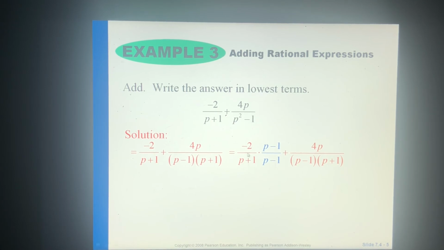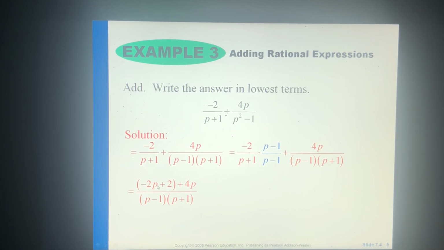Okay. Then distribute. So negative 2 times p minus 1, which gives you negative 2p plus 2. And then on the bottom, don't distribute. Leave it as p plus 1 and p minus 1. You want the same denominator. So you should end up with this: negative 2p plus 2 plus 4p over p minus 1, p plus 1. We can combine these as just one bar right here because our denominators are the same.